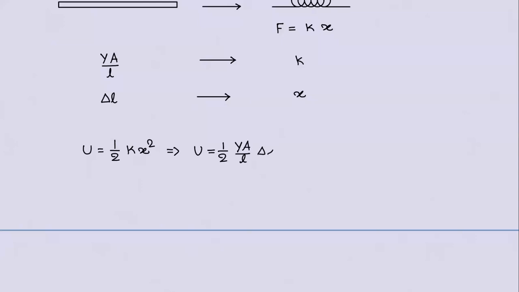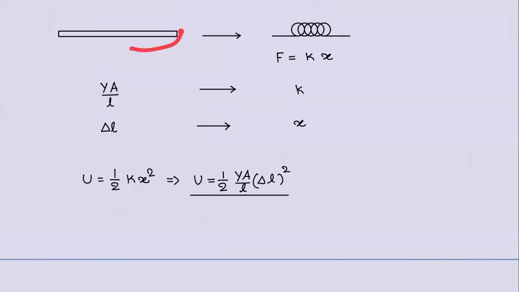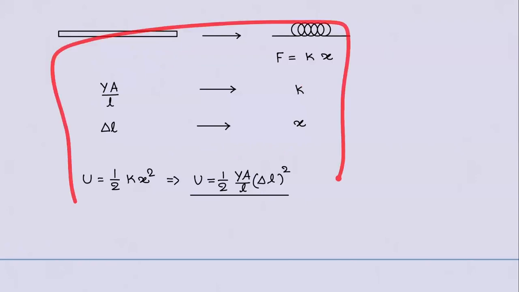X is delta L. That's it. This is the potential energy. So anything and everything will fit exactly into place. So remember, a rod can be replaced by a spring of spring constant K equal to YA by L. Elongation X is equal to change in length delta L. Over. Remember, for IIT JEE, that's it.